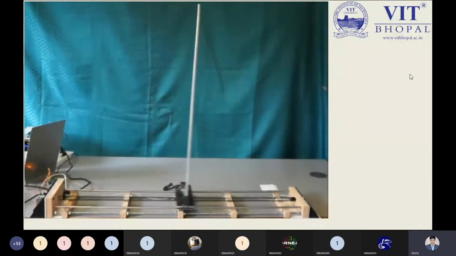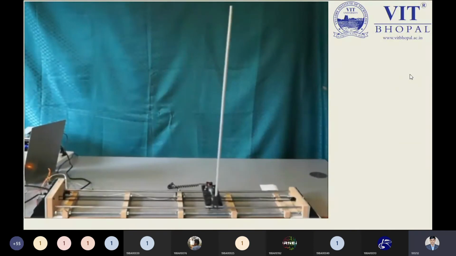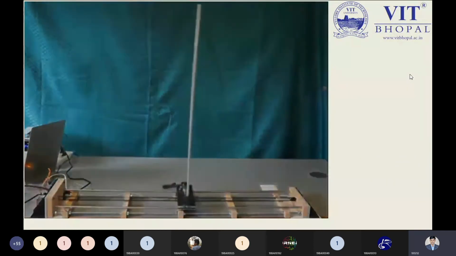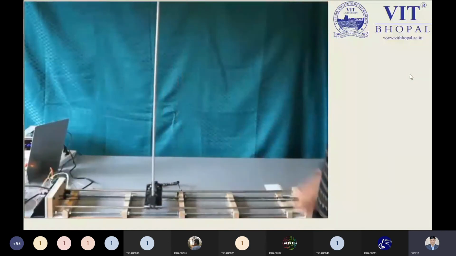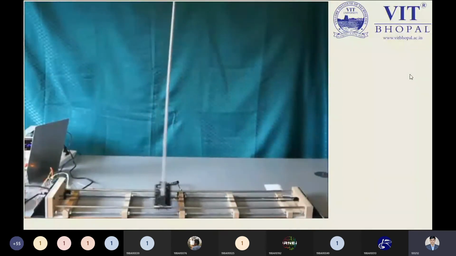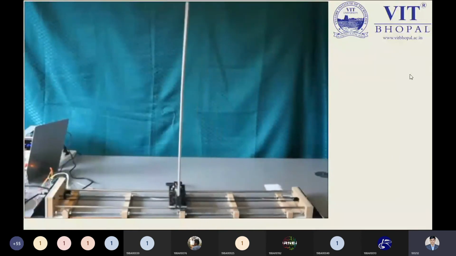So after the 228 iteration, the device has learned the situation. When I just hit the pole a little bit, the device will balance. So you will be able to see the situation right now. Now see, it is running perfectly on the same track, by the same device. So the pole is balanced.